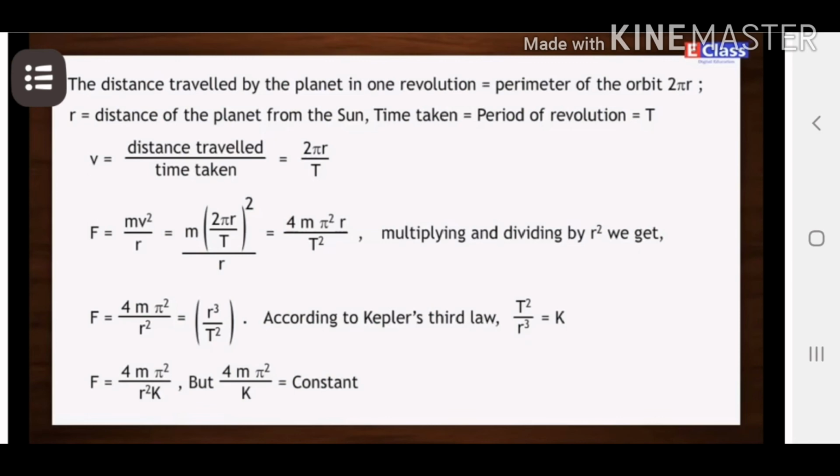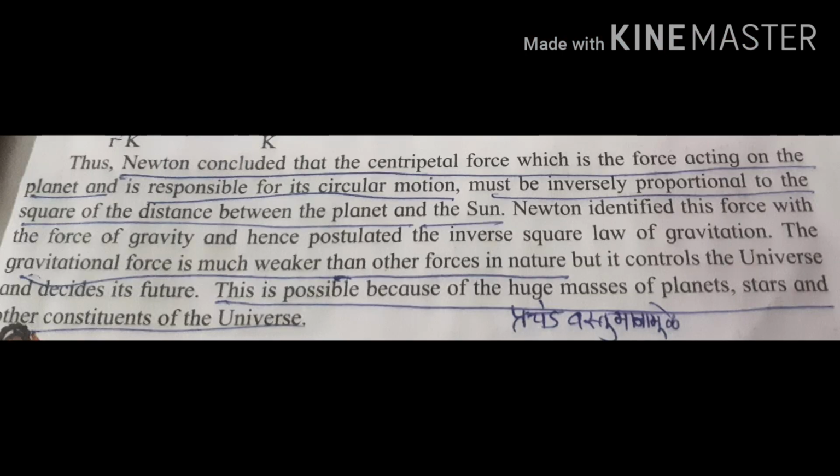Multiplying and dividing by r square, we get F is equal to 4m pi square upon r square into r cube upon T square. According to Kepler's third law, T square upon r cube is equal to k. So F is equal to 4m pi square upon r square k, but 4m pi square upon k is a constant. Thus, Newton concluded that the centripetal force, which is the force acting on the planet and is responsible for